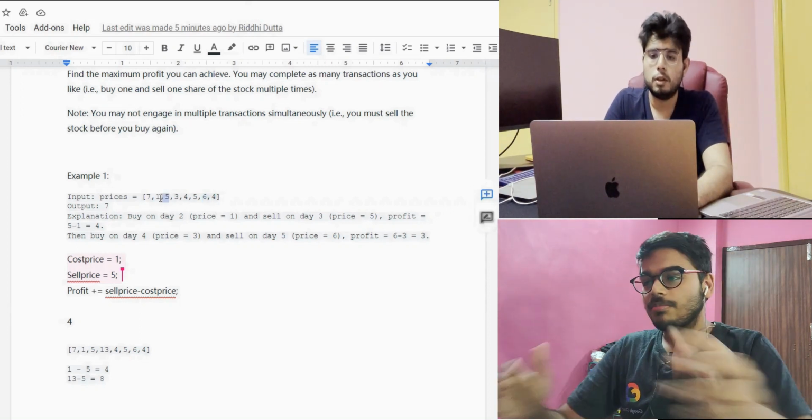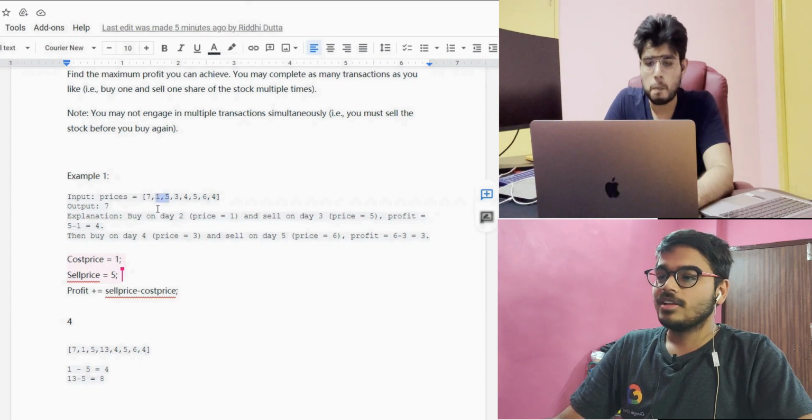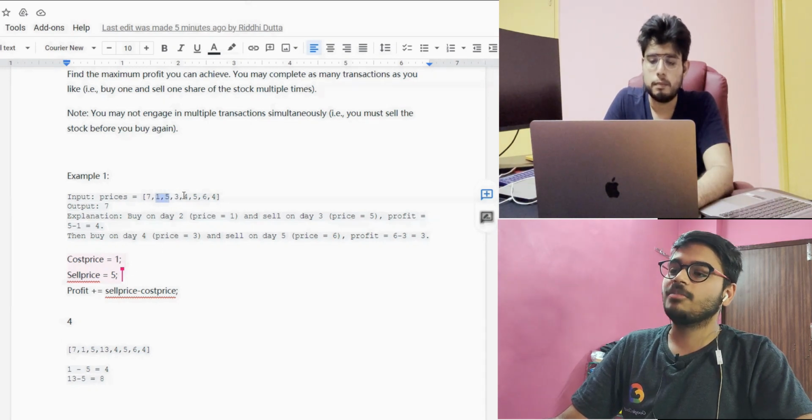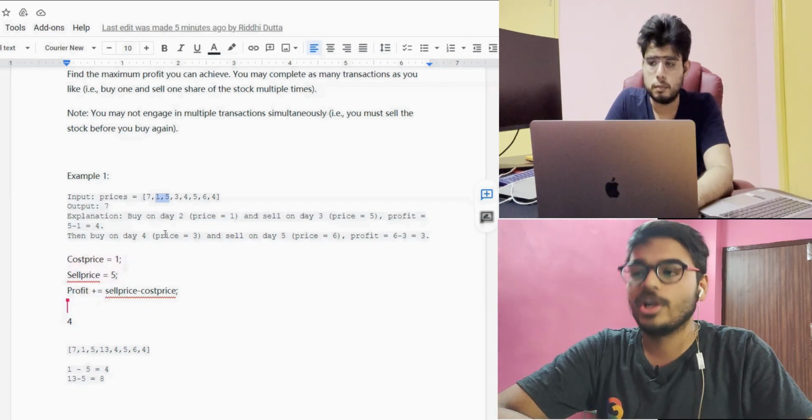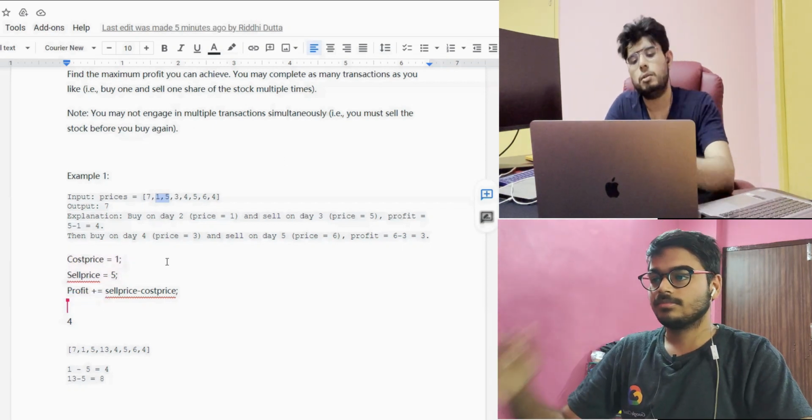So the simple solution which I am getting is that if the next number is greater than the previous, we directly subtract and add that part, and if it is smaller, then we are not going to add that part. Got it. Okay. So can you code this out?